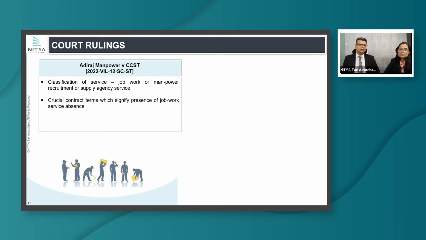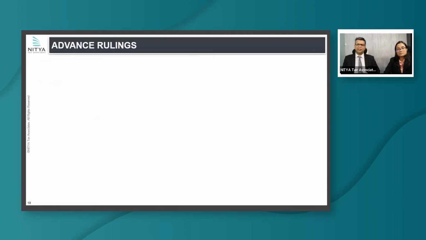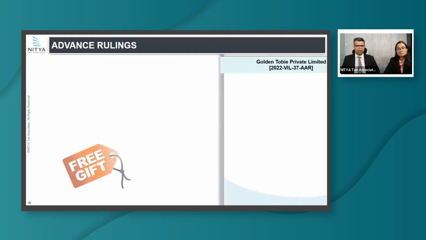The tribunal also was against that, saying it is not a job work, it is a manpower supply. The Supreme Court also noted that if you see the contract terms, it does not have the essence of job work. It is artificially designed, or an attempt is made to artificially cover it under job work. But if you see the responsibility of the job worker undertaking the services, his responsibility vis-a-vis quality, quantity, etc., that is not there. So they held it is nothing but a supply of labor and therefore not exempt under service tax. Now moving forth to advance rulings which have come in recent months.